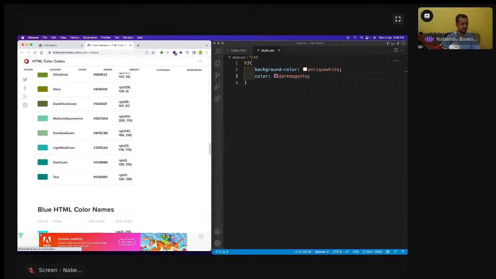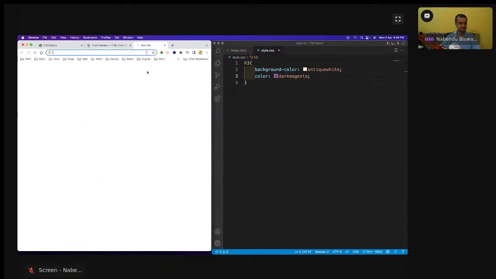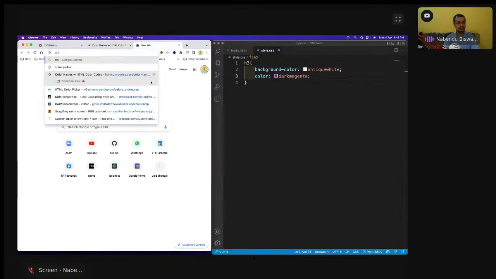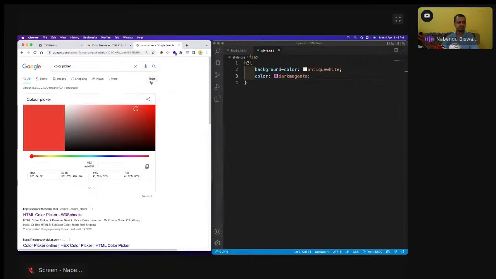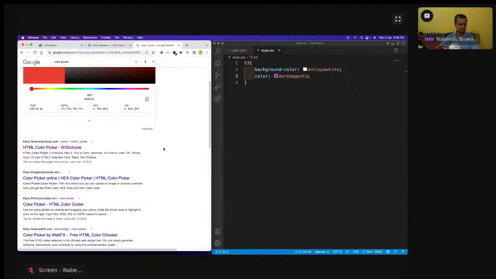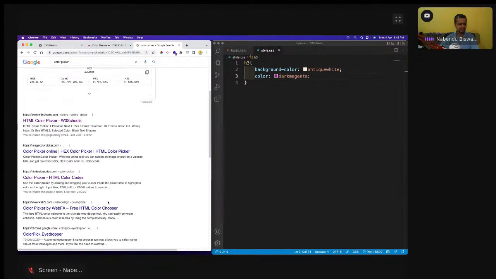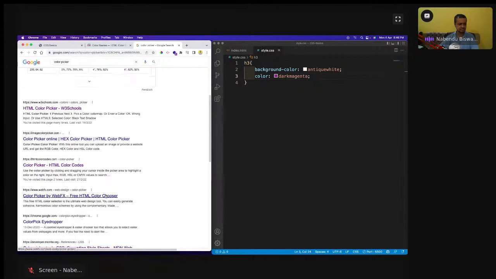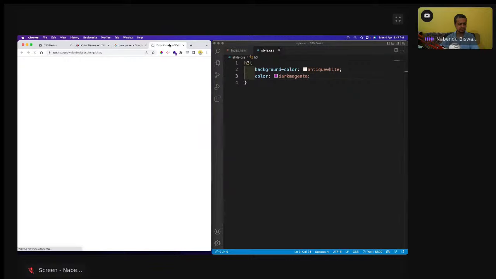We are going to see this from a color picker. Maybe Google will show us a nice color picker. Okay, this is not showing this. Nowadays it's very difficult to find a color picker also.